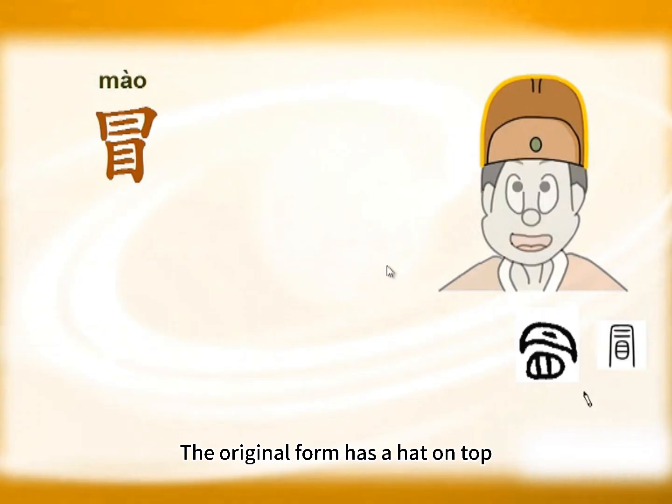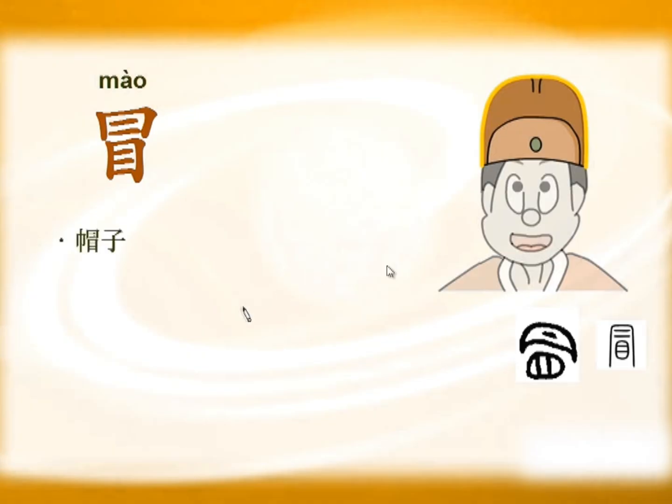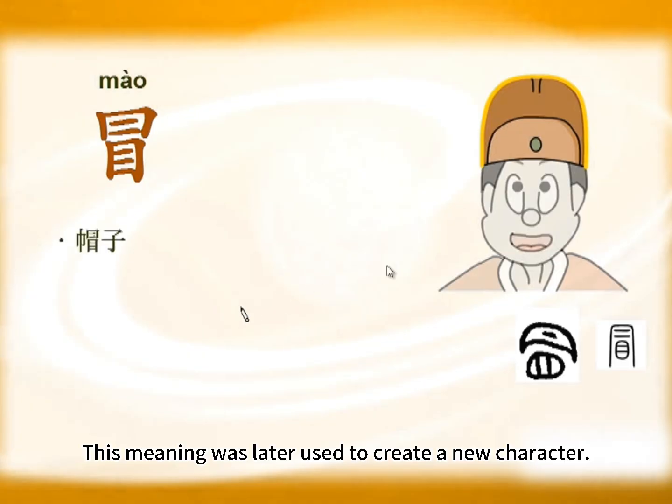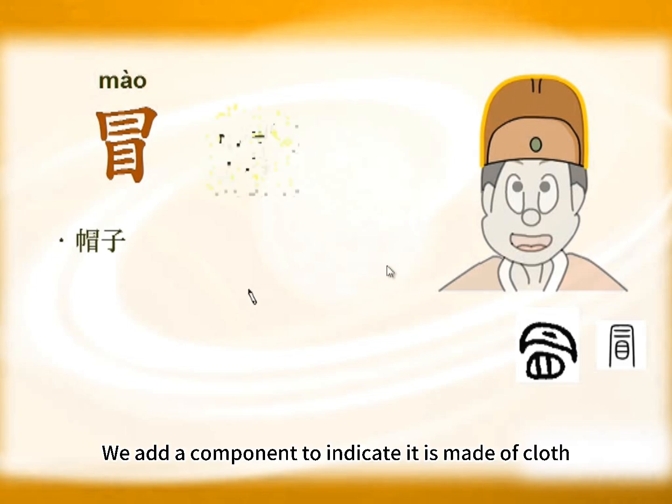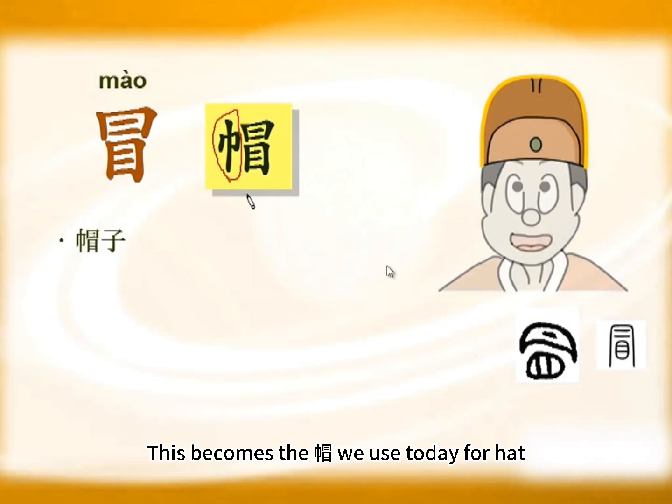The original form has a hat on top. Below is mu, eye. Mu, as we know, is an eye. It depicts a hat covering the eyes, indicating a hat worn on the head. The original meaning of mao is hat. This meaning was later used to create a new character. We add a component to indicate it is made of cloth. This becomes the mao we use today for hat.